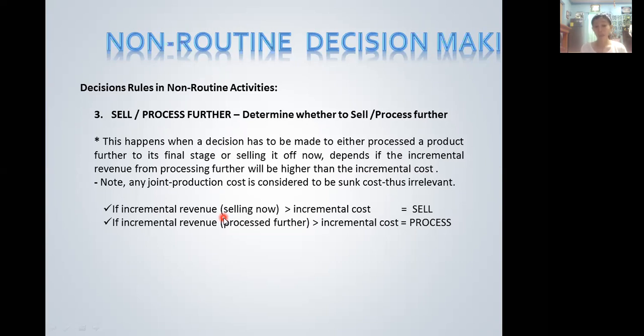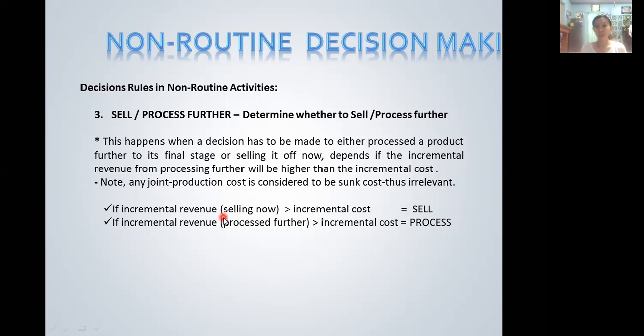However, if the incremental revenue from processing further to its final stage is greater than the incremental cost of processing it further, then process it further.